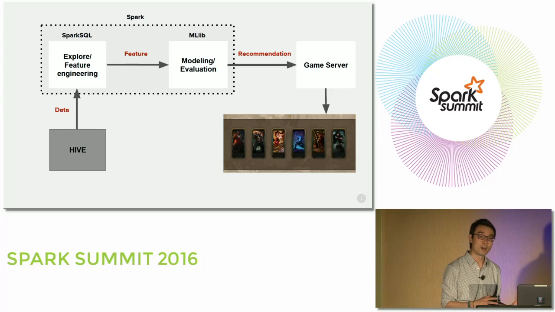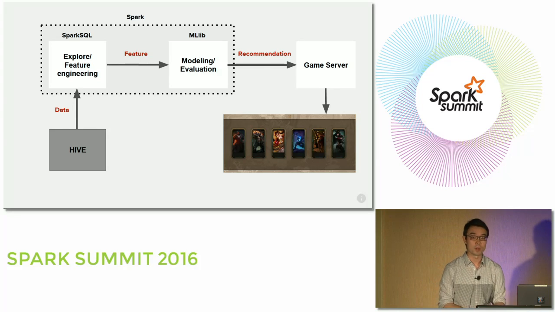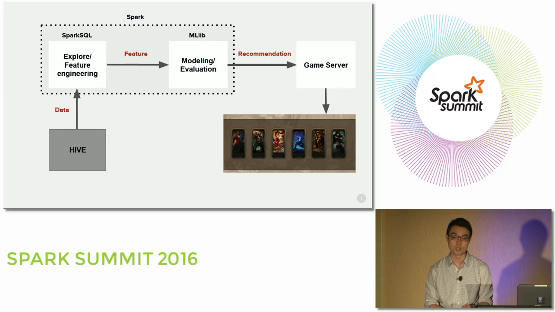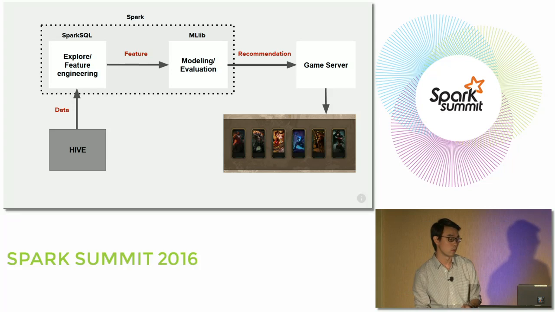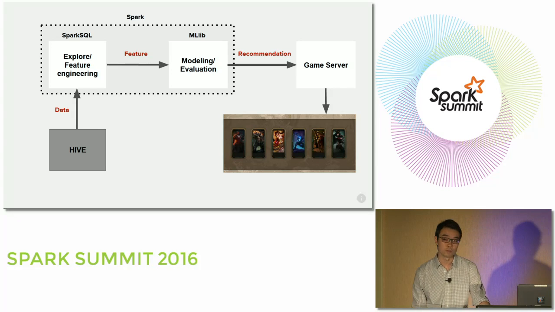Once we have the features figured out, we can literally go to the next cell of the notebook to do the modeling in the recommendation engine, either from MLlib, or we can write our own recommendation and run it against Spark Core. The notebook makes it a very interactive and iterative process for modeling development, feature engineering, and model selection.